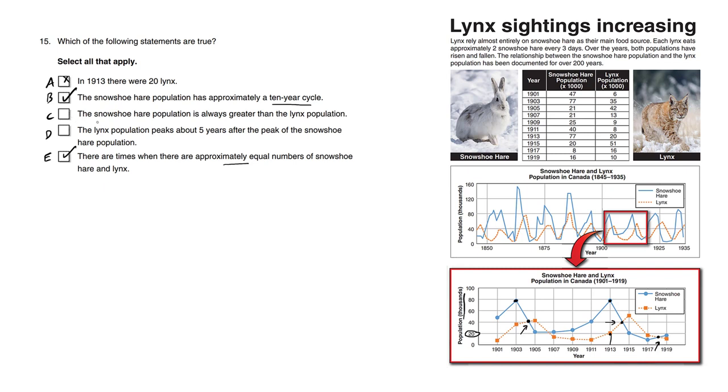Choice C. The snowshoe hare population is always greater than the lynx population. So we're talking about the blue graph is always above the orange graph. Not true. Look at 1905.